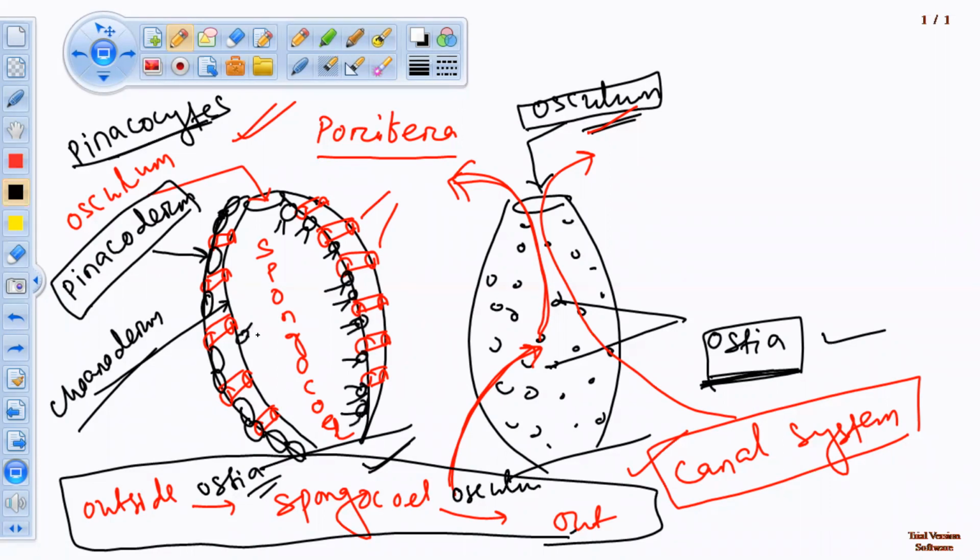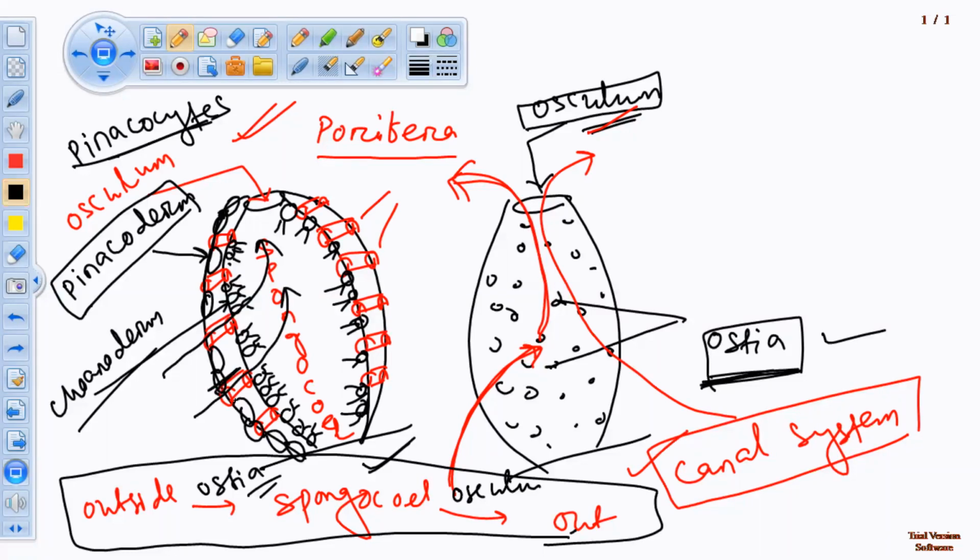Choanocyte cells are flagellated cells, also known as collar cells. They actually line the spongocoel. They have flagella. They help in the flow of water in one direction.